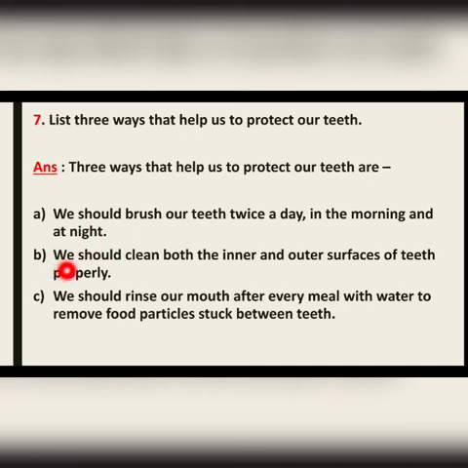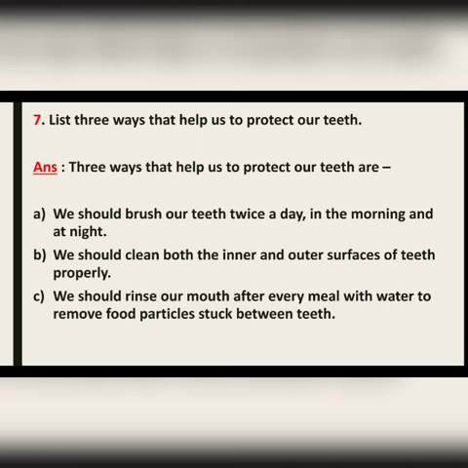Then the next way, we should clean both the inner and outer surfaces of teeth properly. And the third one, we should rinse our mouth after every meal with water to remove food particles stuck between teeth. Instead of these 3, you can write other ways also which are given in the chapter.